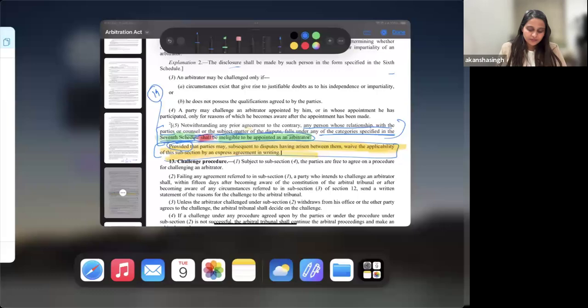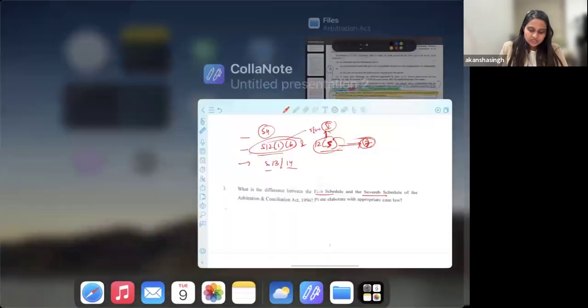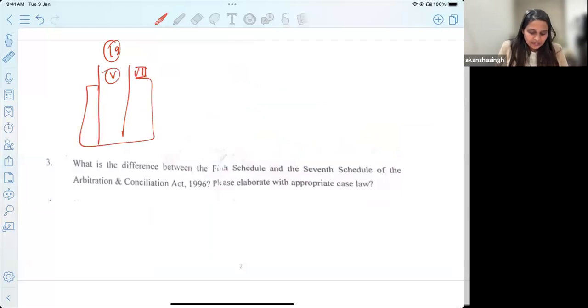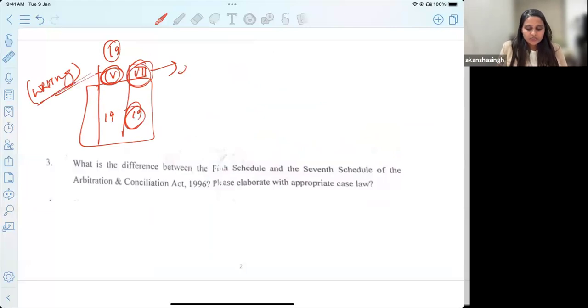I'll just write it also for all of you to summarize and remember. We are saying that these are the 19 grounds which are common in the 5th and the 7th Schedule. If you fall in any of these 19 grounds, firstly, as per Schedule 5, you are supposed to inform the parties by putting it in writing. As per Schedule 7, even though you have written it before appointment, you are ineligible.